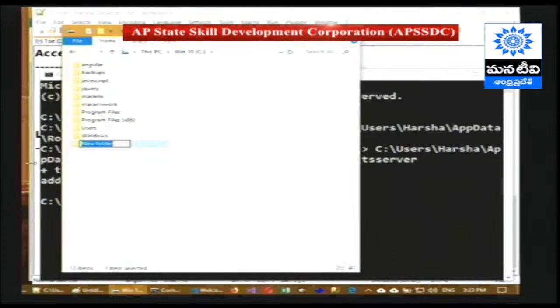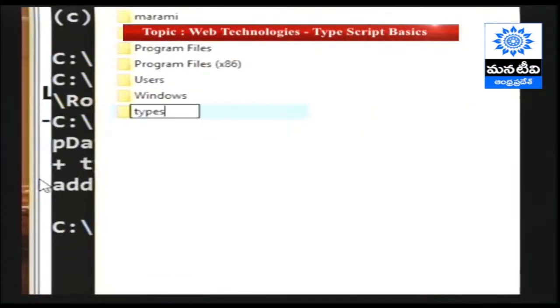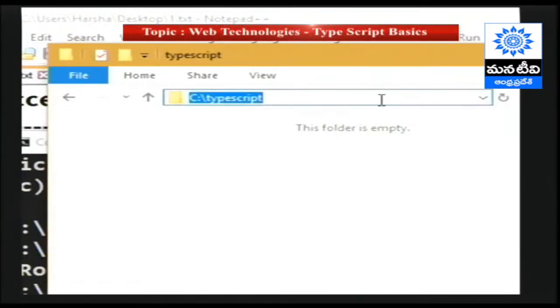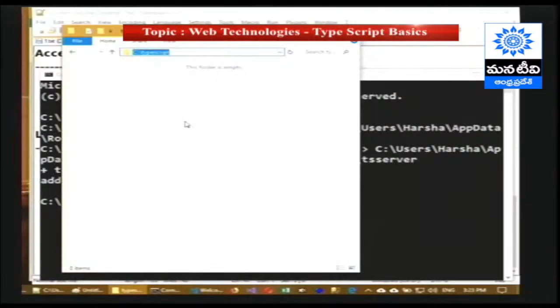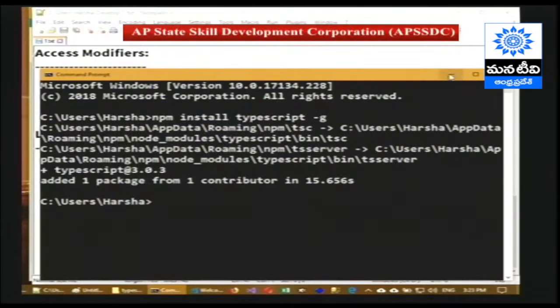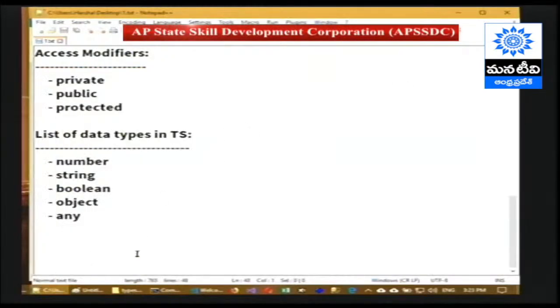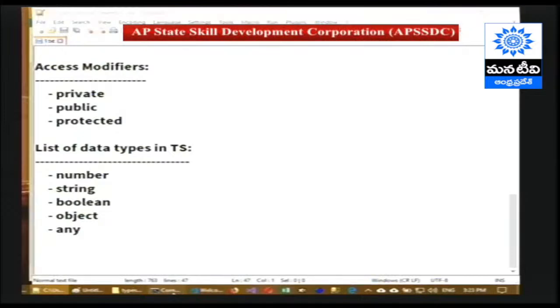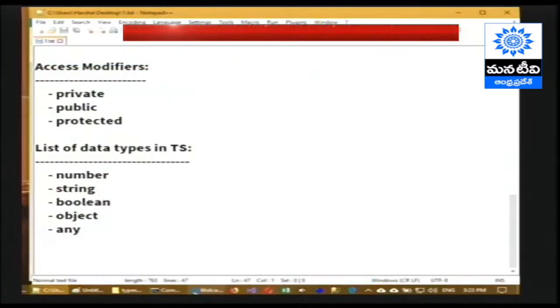Name of the folder is TypeScript. I'm going to store all the TypeScript programs in the same folder, that is C:TypeScript folder. So once we have this, okay, now we have installed the TypeScript.